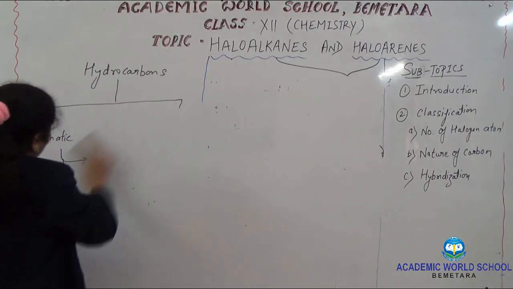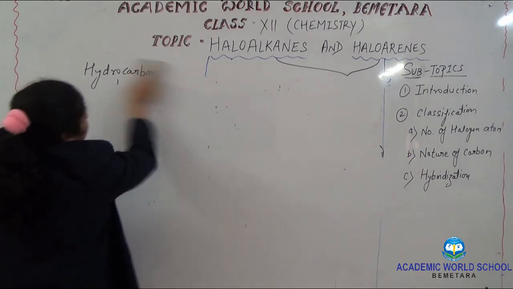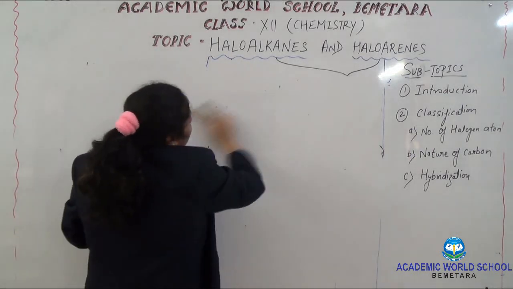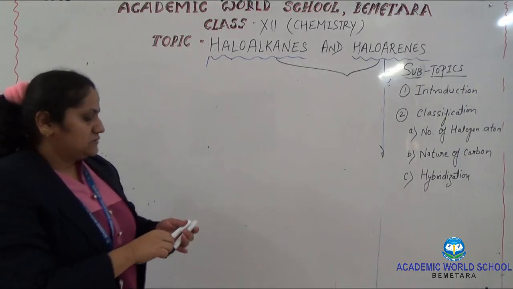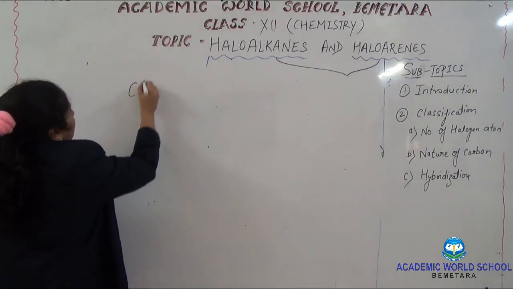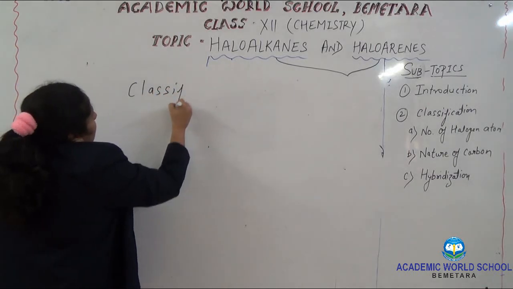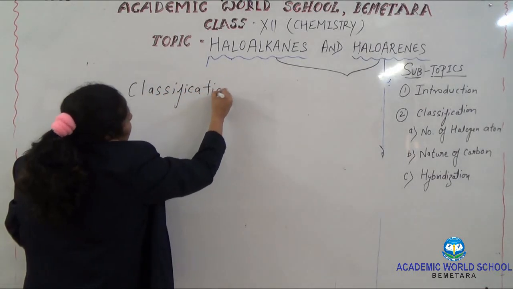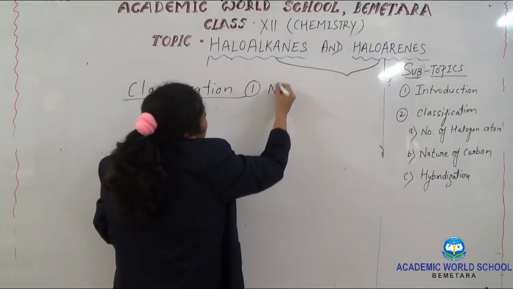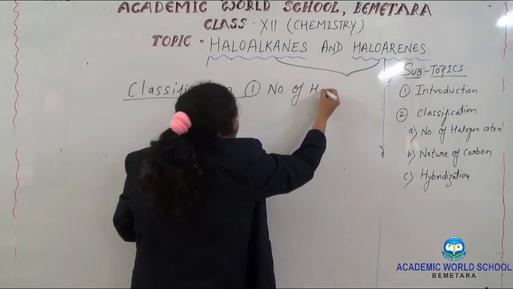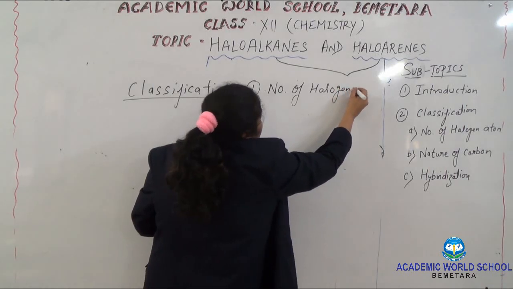Classification on the basis of number of halogen atoms. So today, the first classification is on the basis of number of halogen atoms.